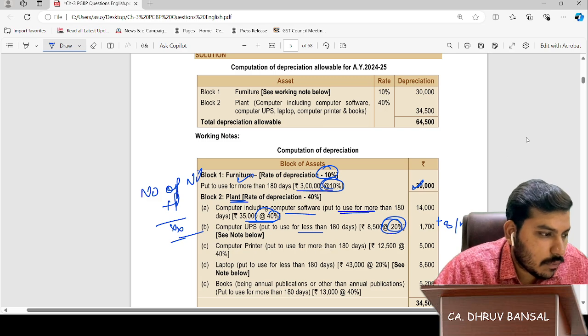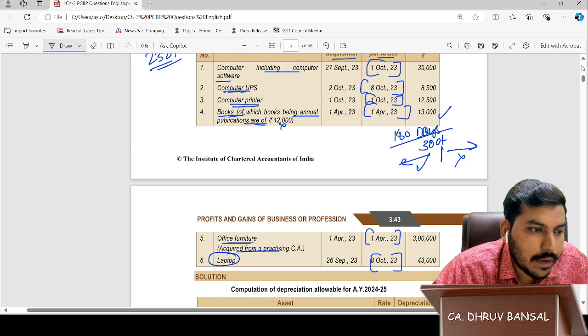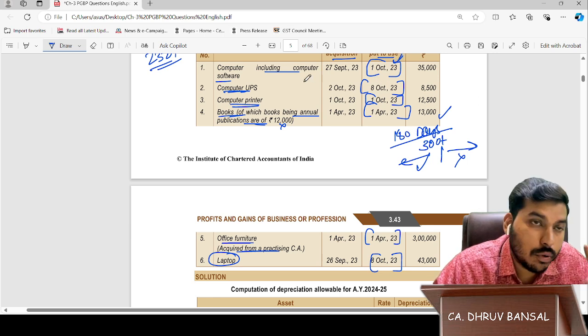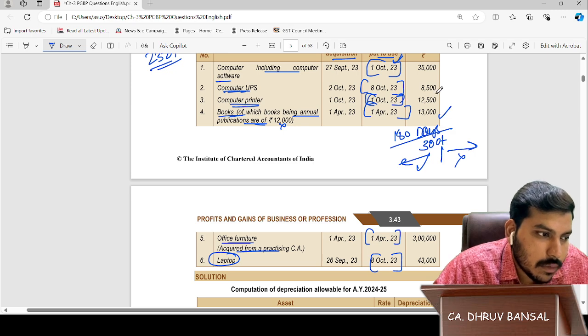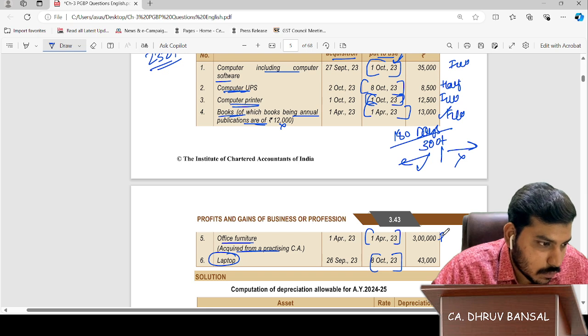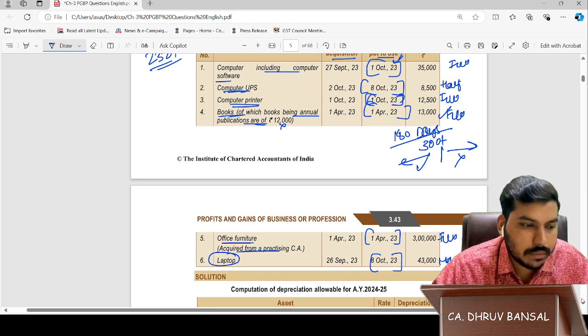Computer printer, when it was purchased, let's see. Computer printer, always take put to use. Mind it, put to use. Computer printer 1st of October means full. We can write here. Now it will be very easy for you.